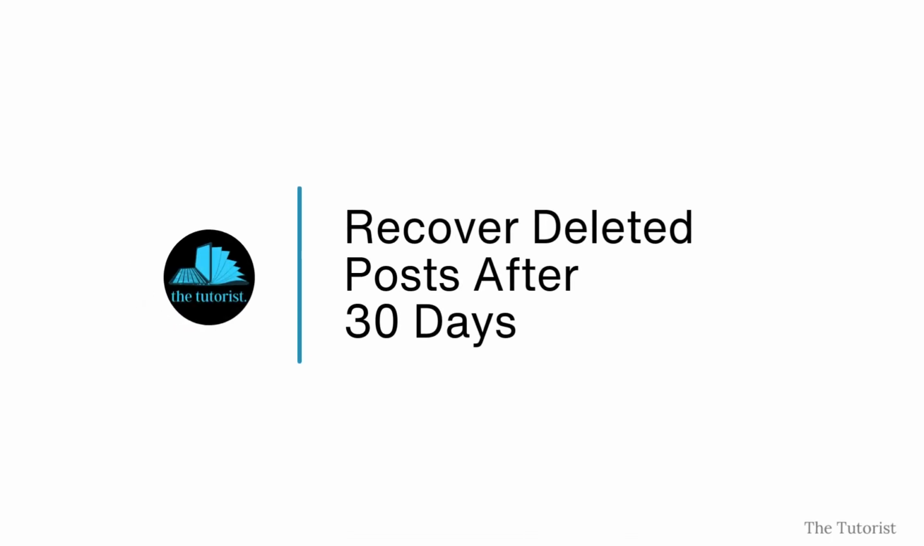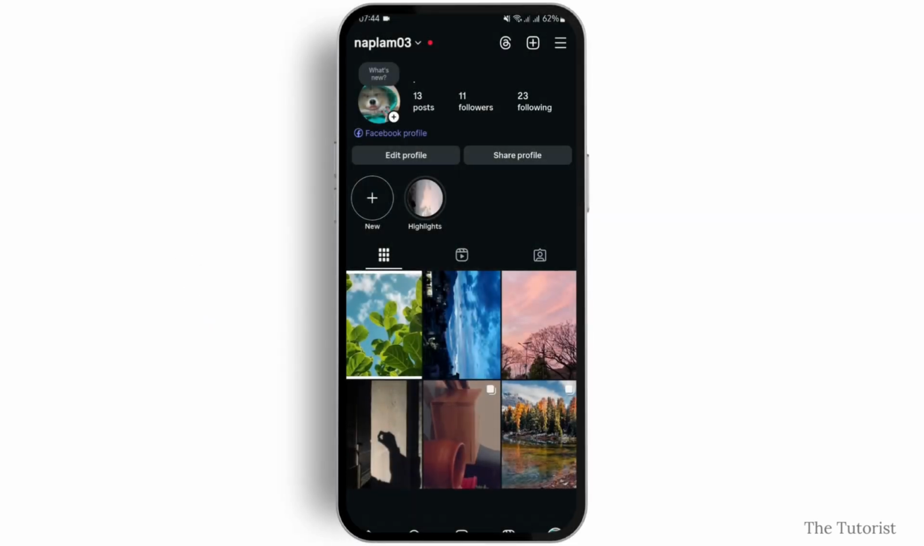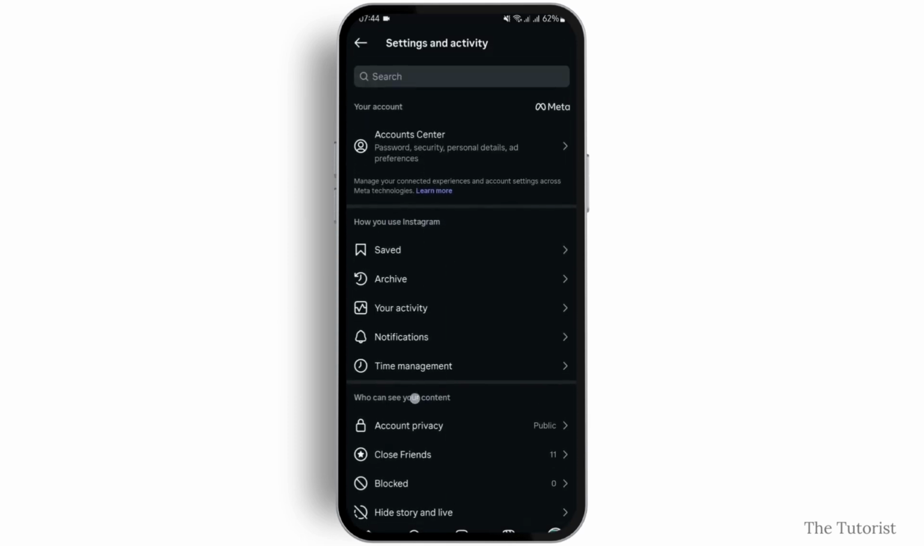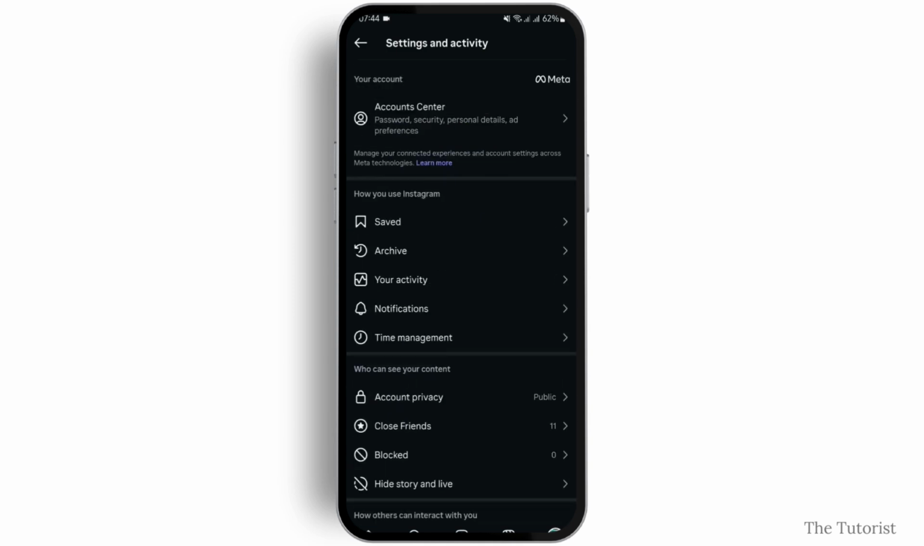If you would like to recover deleted posts even after 30 days on Instagram, in today's video I'm going to show you if it's possible or not. First things first, launch your application and get logged into your account. Tap the three bar icon, and then you will see this page and all these options.